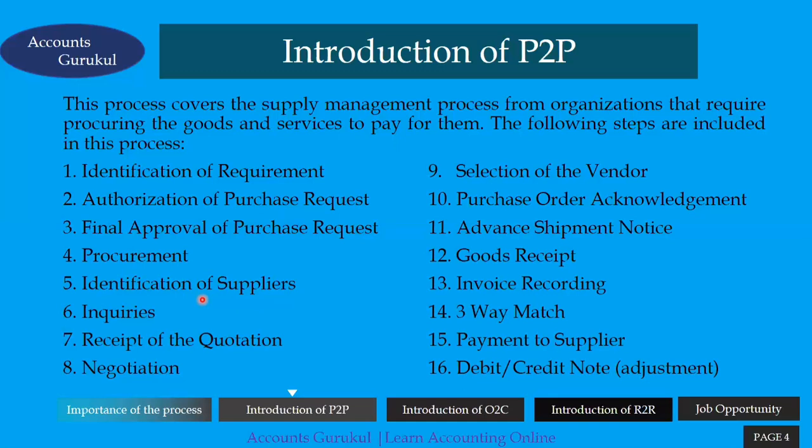When a supplier is identified, then I have to go to the inquiries in the market. So I made an inquiry with the supplier, receipt of the quotation, and I got the quotation as well. Then I have to get some more quotations. I have to do a follow-up with 2-3 vendors and get the quotation from them, and now I have to do